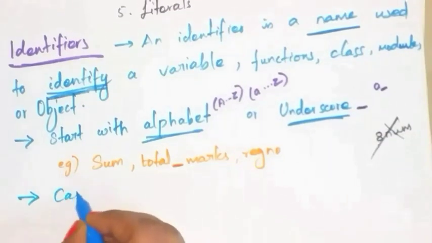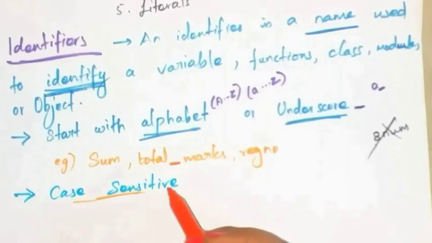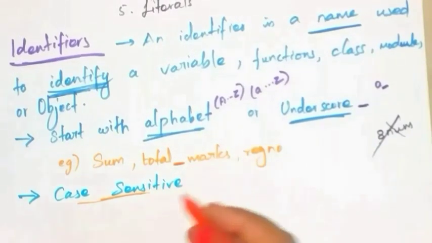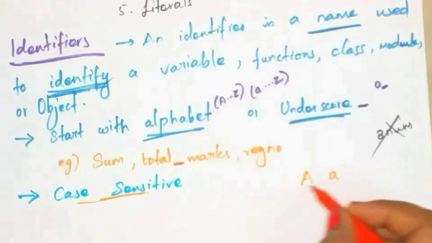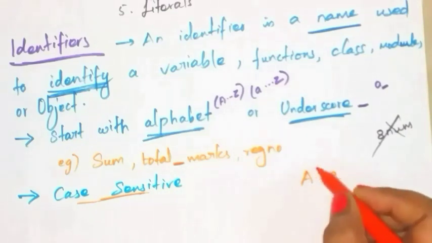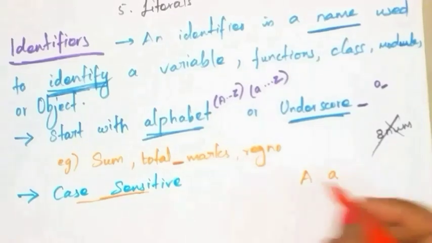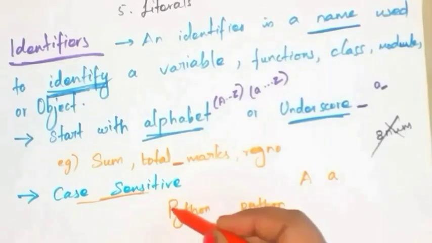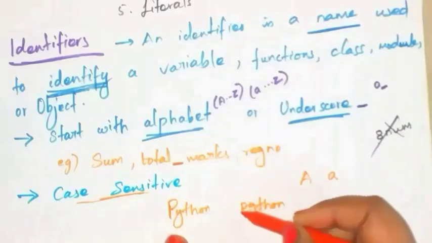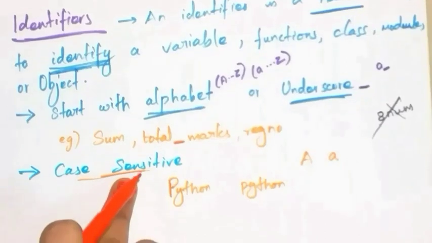The next point: Python identifiers are case sensitive. What do you mean by case sensitive? Case sensitive means uppercase and lowercase letters are distinct, which means capital letter A and small letter a are different, not the same. So this is one identifier name and this is another identifier name. For example, Python with uppercase P and python with lowercase p are different. So Python identifiers are case sensitive.